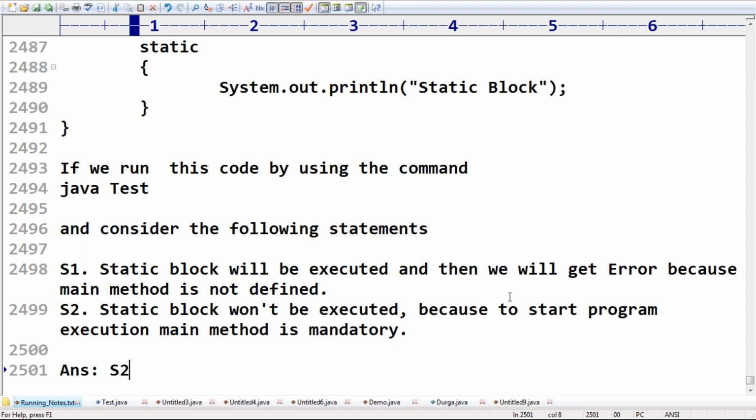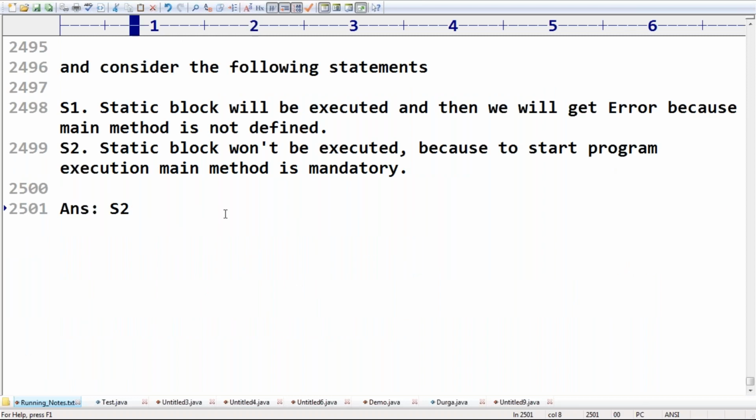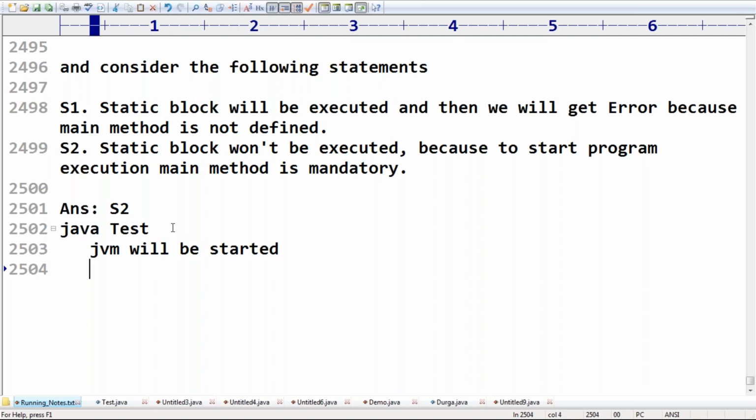Nagateja, correct? Nagateja's doubt is that the static block will be executed at the time of class loading. Without class loading, how does the JVM know whether the main method is there or not? Observe this. I'm using Java tester. What will happen in this case? Can you please cross check? Now observe the sequence of events. The JVM will be started. The JVM will create and start the main thread.